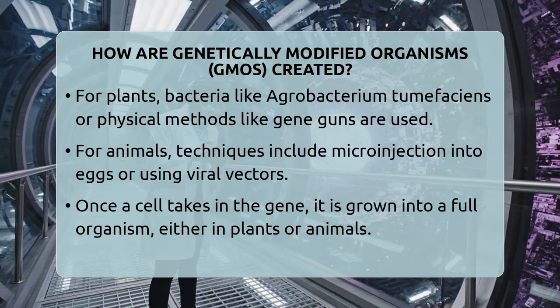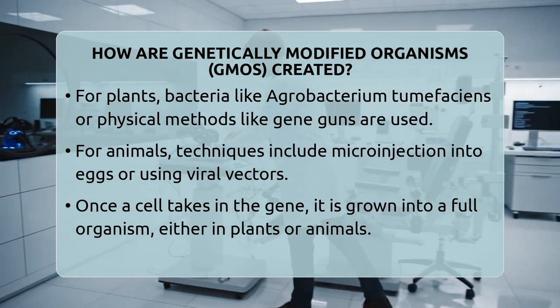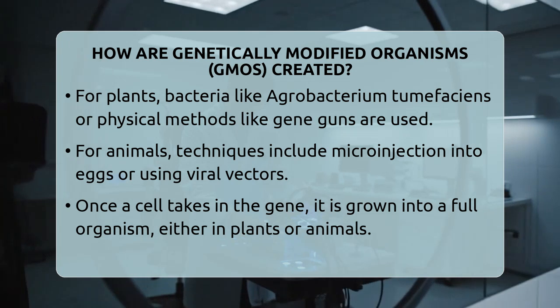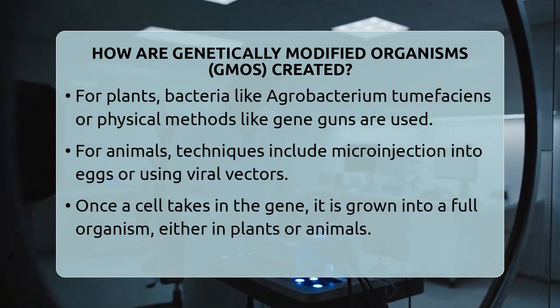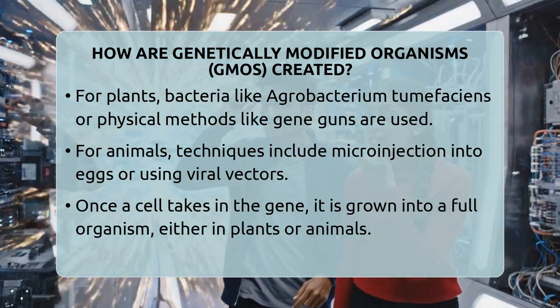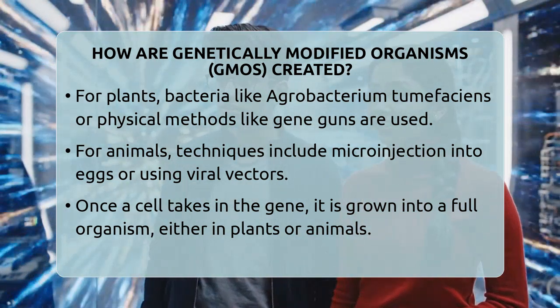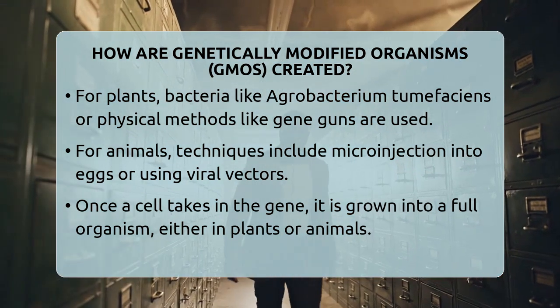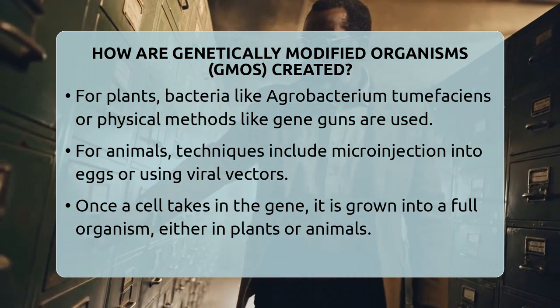In animals, the process usually involves microinjection, where the DNA is directly injected into fertilized eggs or embryonic stem cells. Sometimes, modified viruses called viral vectors are used to infect cells and deliver the new gene. These viruses are engineered to carry the DNA but not cause disease.